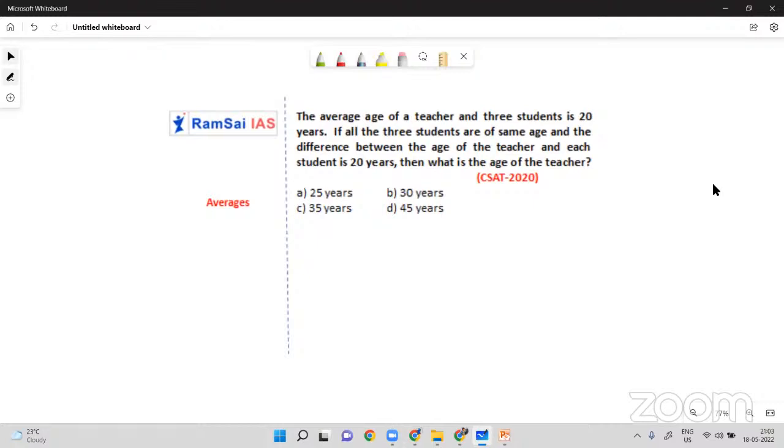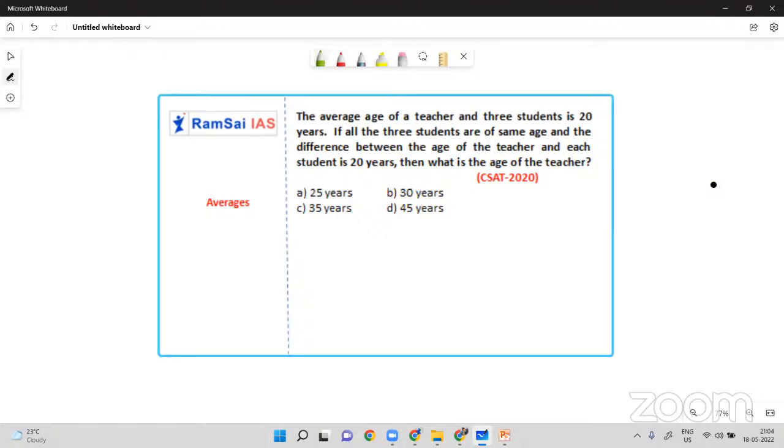Averages. Chalo. The average age of a teacher and 3 students is 20 years. If all the 3 students are of the same age and the difference between the age of the teacher and each student is 20 years, then what is the age of the teacher? See, nobody is included, nobody is excluded. So you should not use the formula final value equals initial value plus. If someone is taken out or included, then only you have to use that formula, right? So here you cannot use it. You just go with the same general procedure.